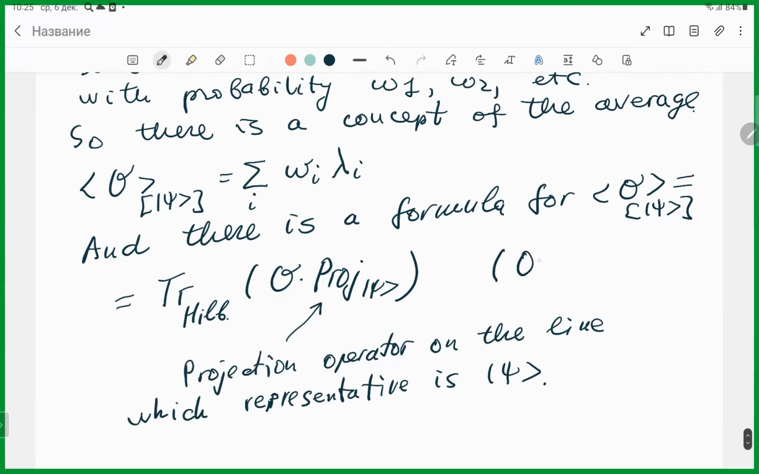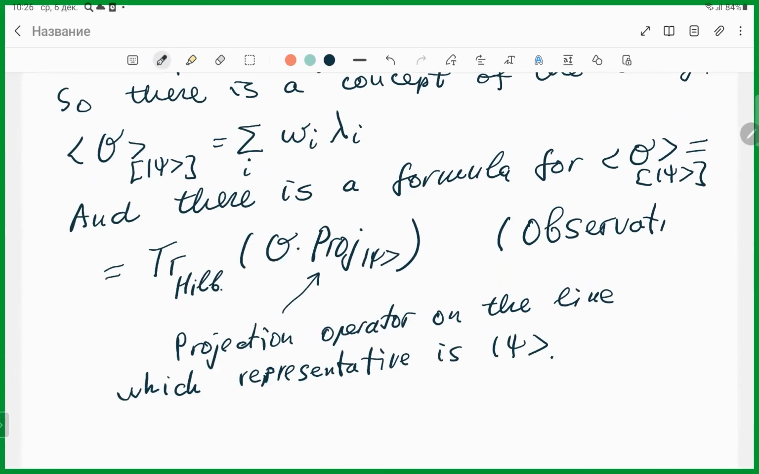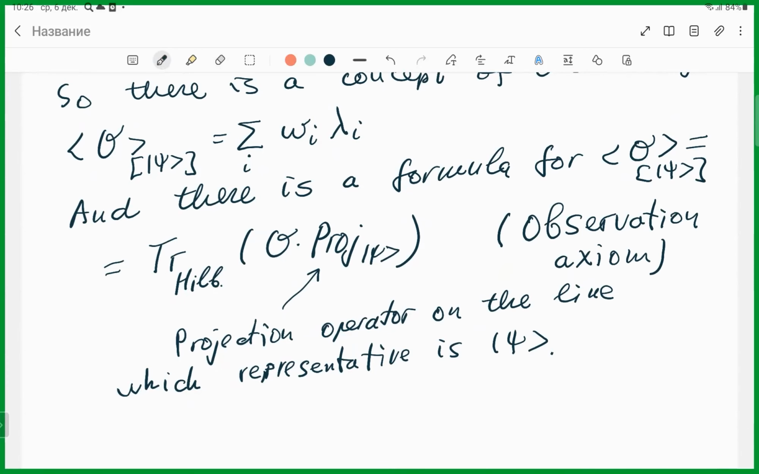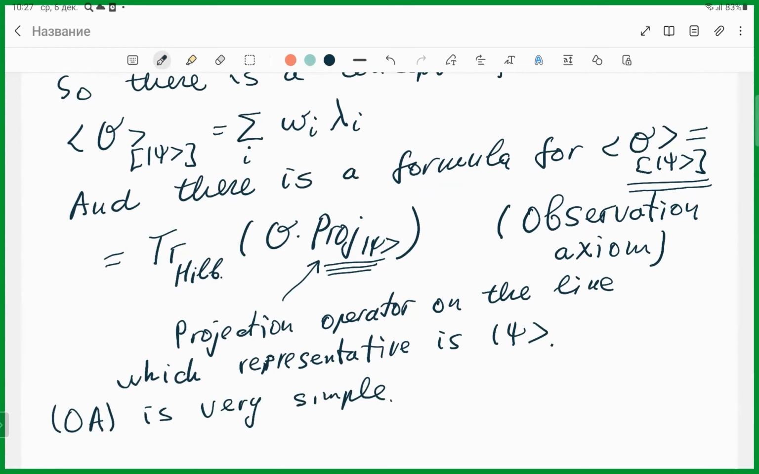And this is a key axiom. This axiom cannot be reduced from any other axiom. So I call it obs, the observation axiom. So mathematically it makes sense. The left-hand side depends on the line, and the right-hand side also depends on the line. Moreover, the observation axiom is very simple, but there are consequences of the observation axiom.